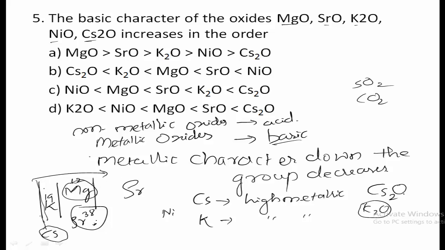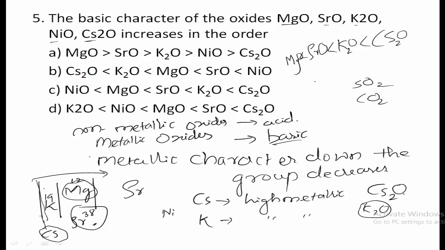So thus the oxide of strontium is having more basic nature, and oxide of magnesium is having less basic nature. So therefore we can say the cesium oxide, okay, it is having high basic character, more than this potassium oxide, and more than this strontium oxide, and more than that magnesium oxide, and more than that nickel